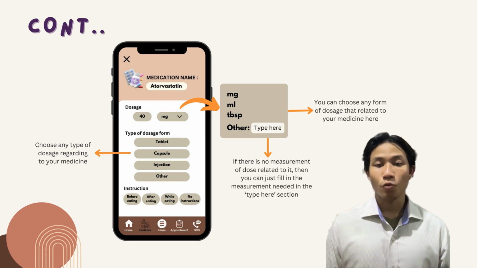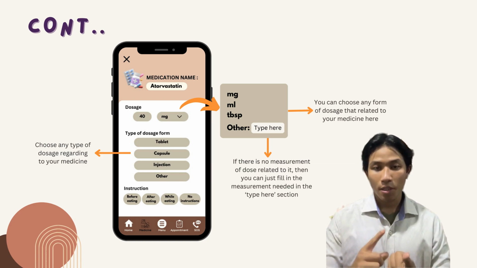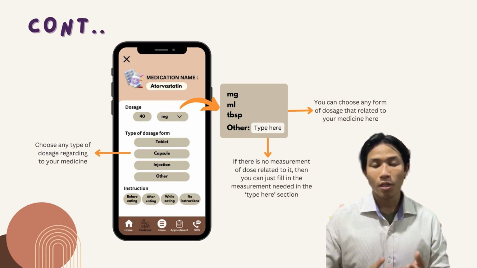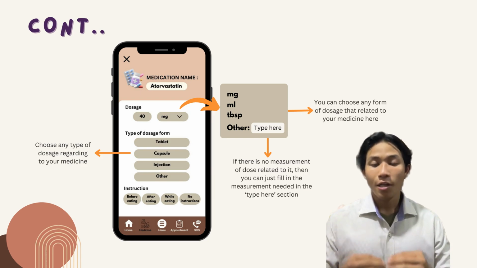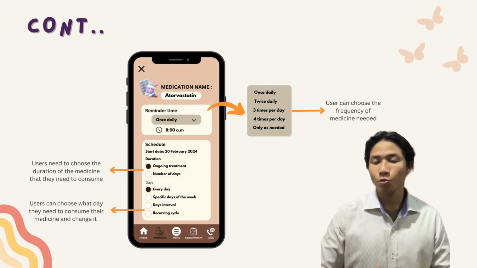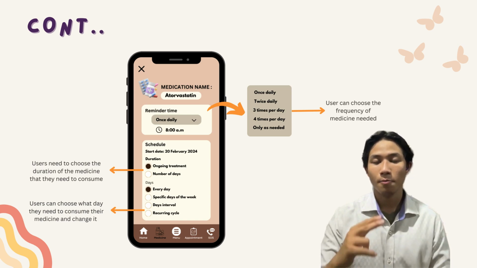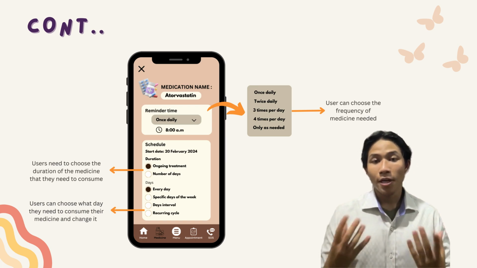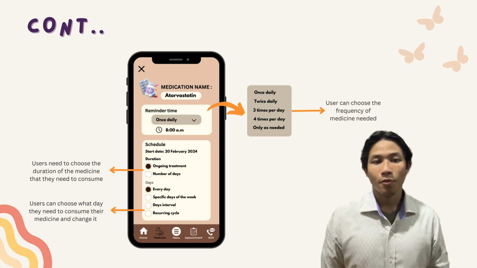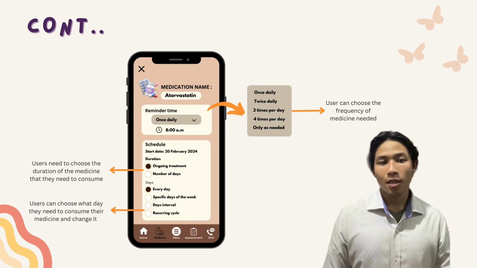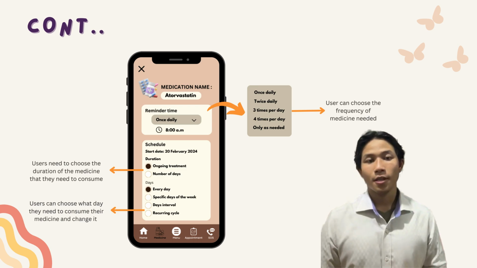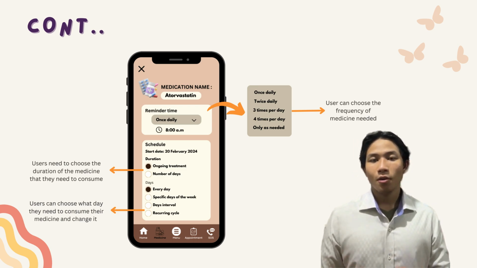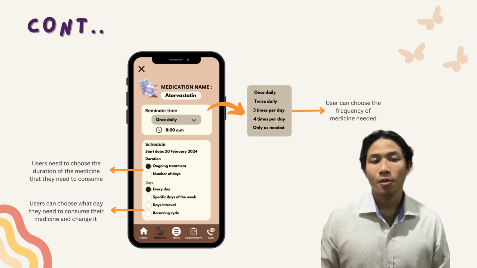Alright, so maybe there's a few instructions for the medicine itself. So maybe you have to take the medicine before eating, after eating, while eating, or there's no instruction. The user can put the exact instruction they need to follow. After they have put their dosage and when to take it, after or before, they can put the reminder time. In this case, they can put either once daily, twice daily, 3 times per day, 4 times per day, or only as needed, just like paracetamol and so on.